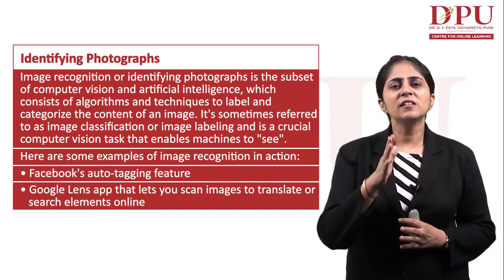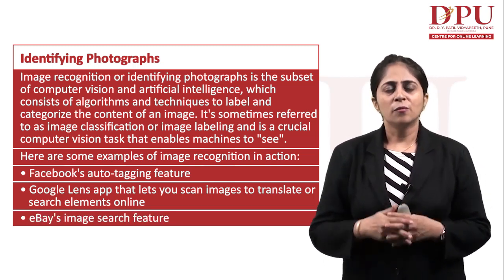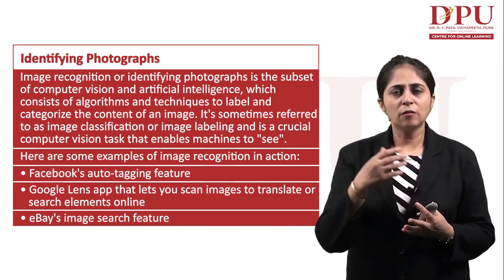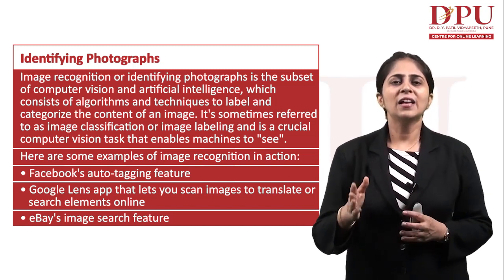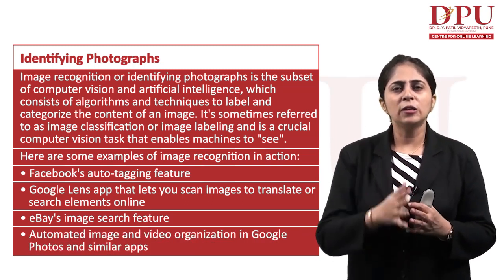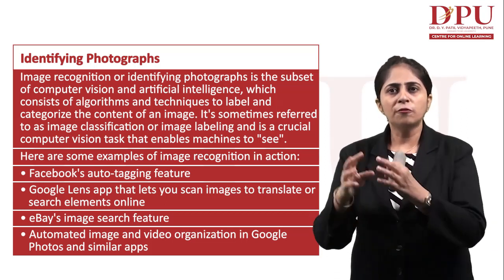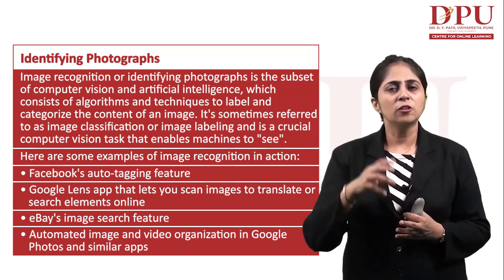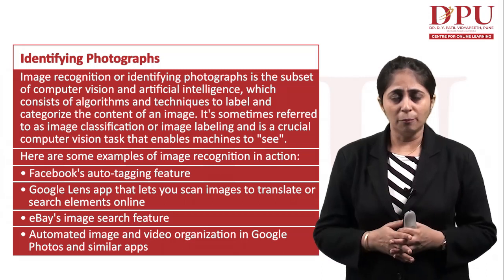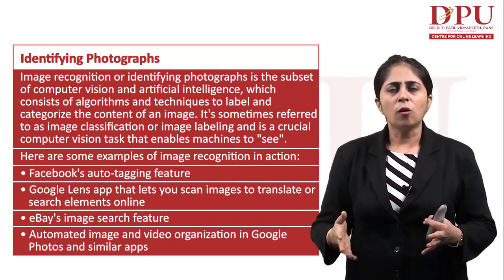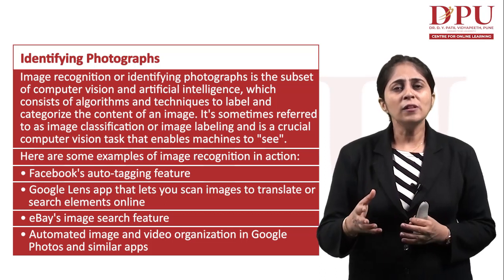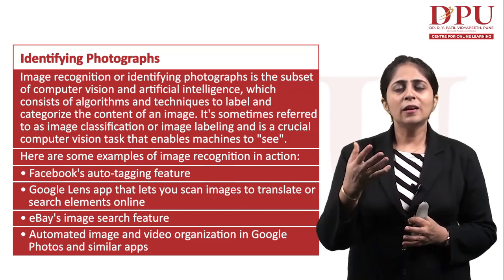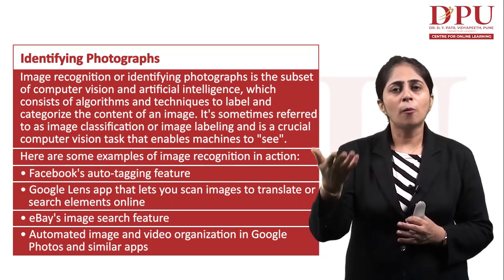Then the next application is eBay's image search feature. We are using eBay's image search feature for the purpose of searching various images. Then we have automated image and video organization in Google Photos and similar apps. Even these automated tools are being used nowadays in business intelligence. Why are we using all these image recognition techniques? So that we can better make use of visual data, the data which is in the form of graphics, in the form of images.